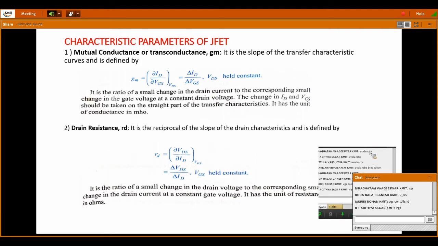These are the parameters regarding defining the performance of JFET, and this is like a direct question, so I am not giving any much explanation about this. You need to learn as it is and write it in your exam. It will be a direct question. Just state and explain the characteristic parameters of JFET. Okay, so important and easy question. Just learn the formulas, and in short answer question you may get this question.